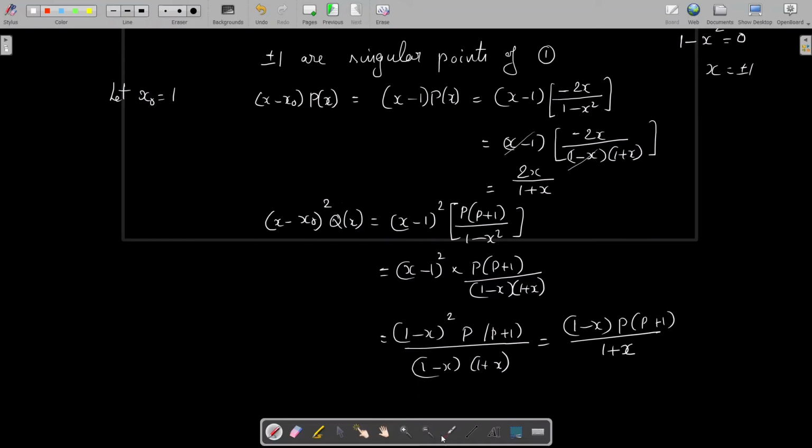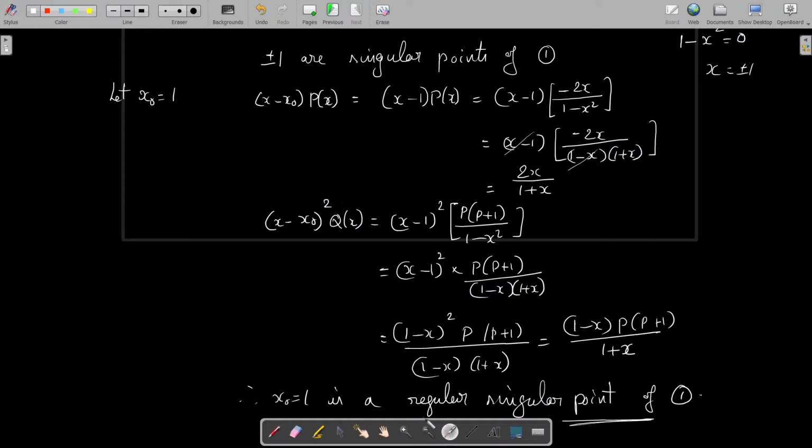Here also we see that when x equal to 1, this function is analytic. Therefore we conclude that x naught equal to 1 is a regular singular point of the differential equation 1. Likewise, we have to consider the case when x naught equal to minus 1.